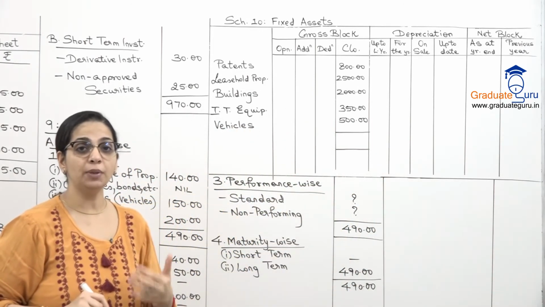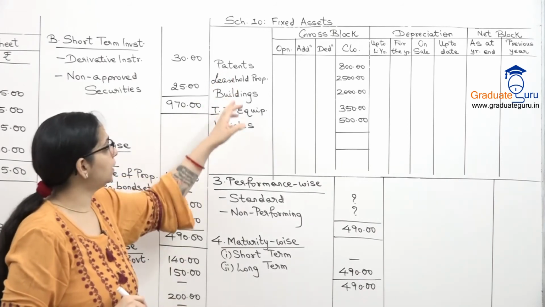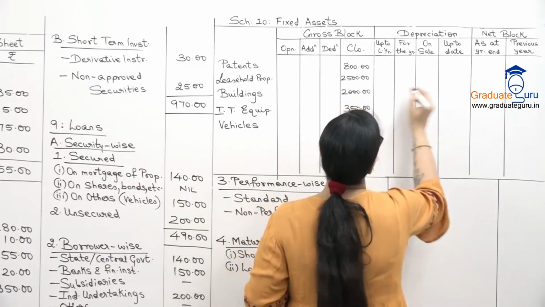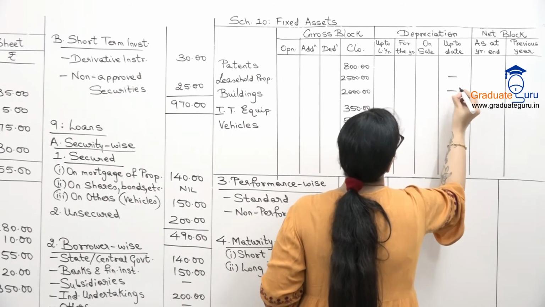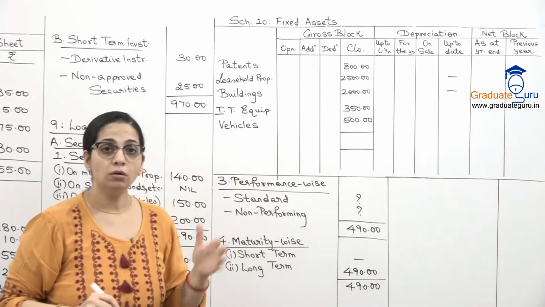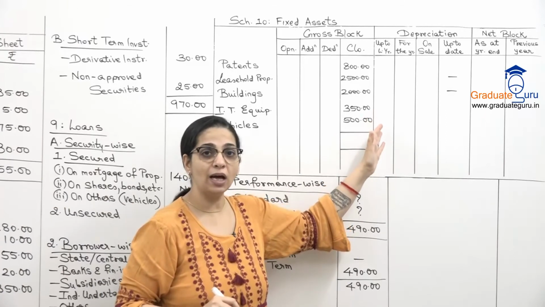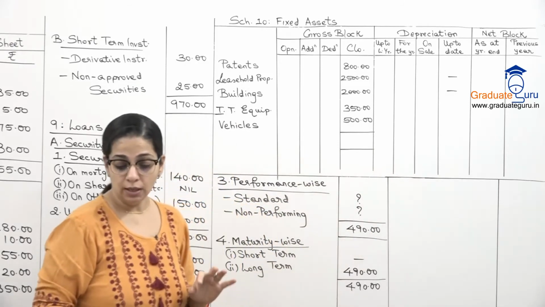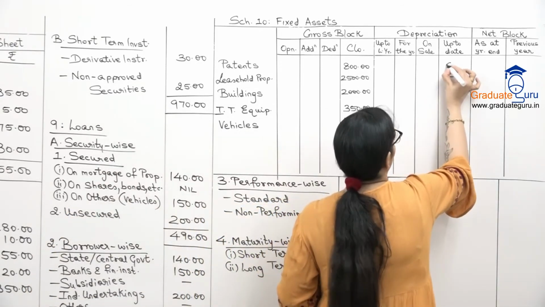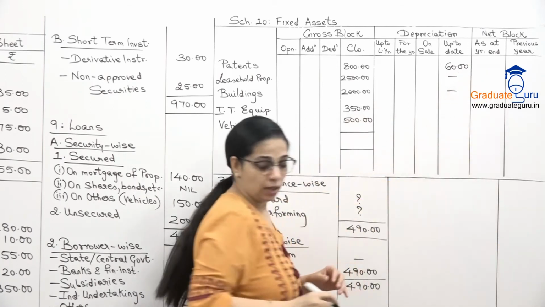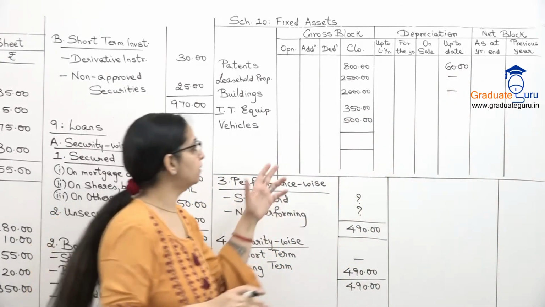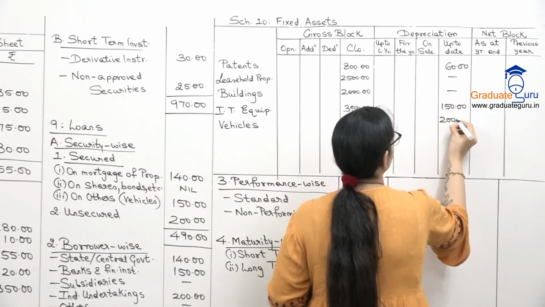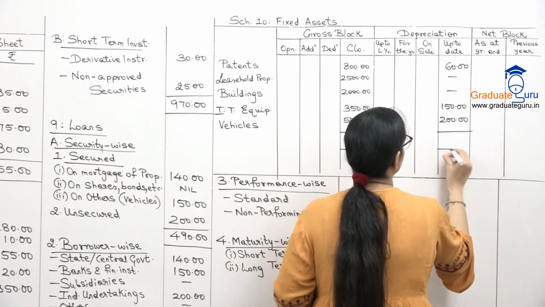We've also been given depreciation. Depreciation is on patents, equipment and vehicles. On property or building there is no depreciation, so we'll put a dash for these two. Again, I don't know how much the opening was, that is up to last year, sale, purchase, I don't know anything. So I'll directly put it in the last column. The amounts are 60 for our patents and 150 and 200 for our other two assets, that is equipment and vehicles. Again, we'll take the total in some time.